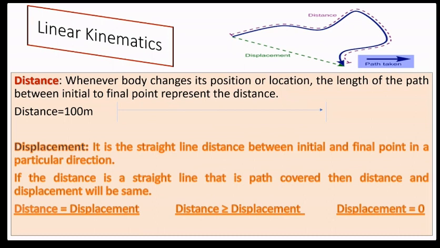No, sir. Okay. If you are going further, if the distance is a straight line, that is the path covered, then distance and displacement are the same. Let's see this example over here, 100 meter. In this, distance is equal to displacement.